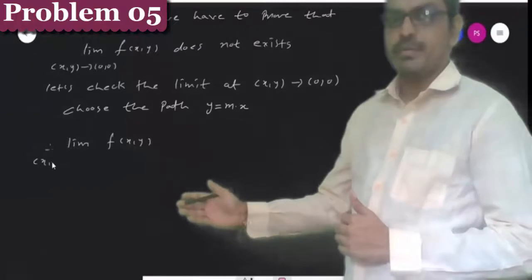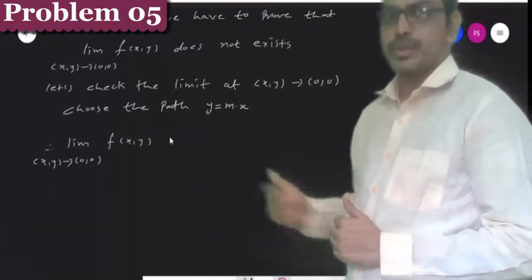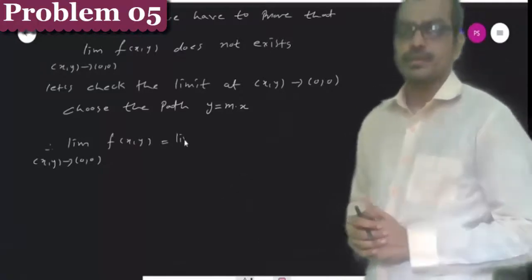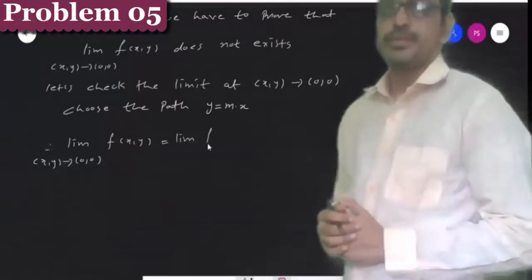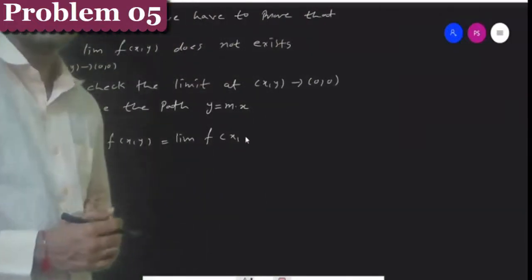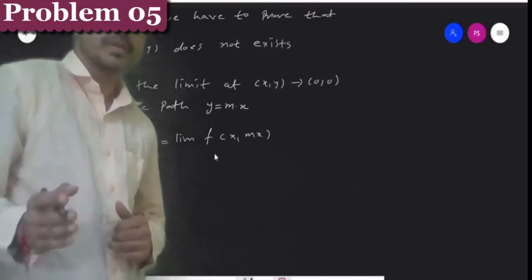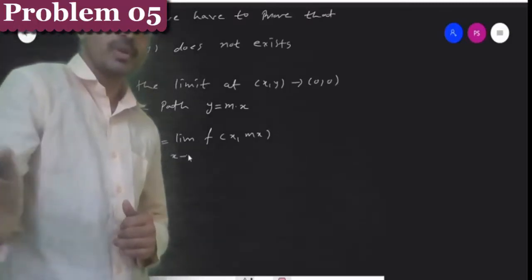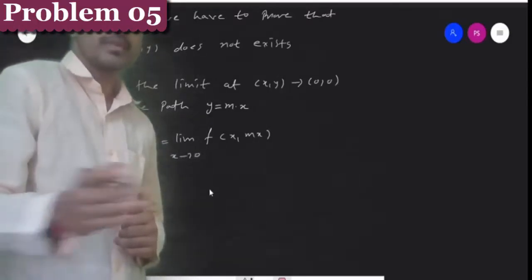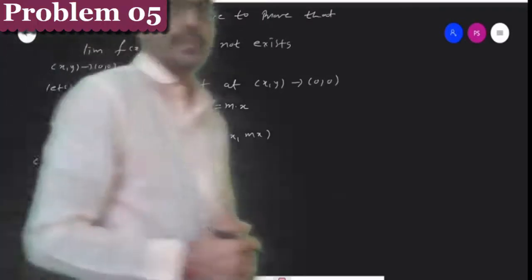Therefore, the limit of function f(x,y) as (x,y) tends to (0,0) is equal to the limit of function f(x, mx). Here we put y is equal to mx.